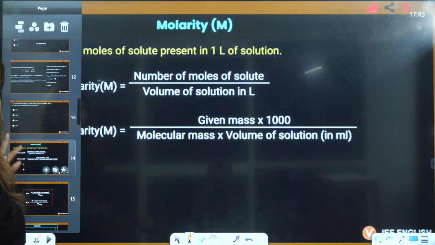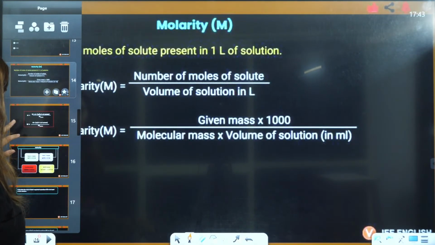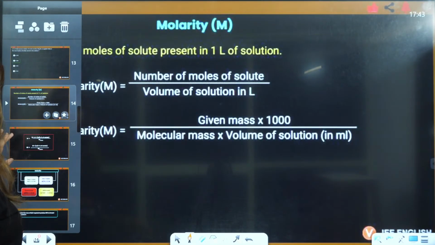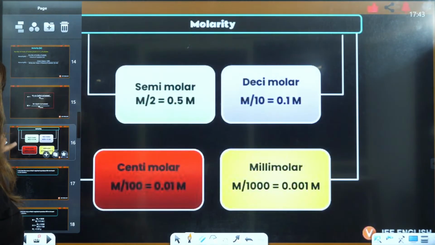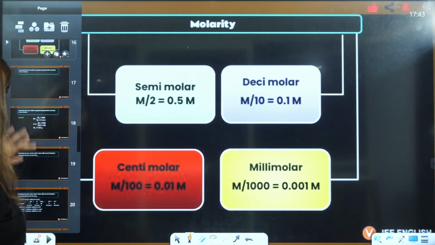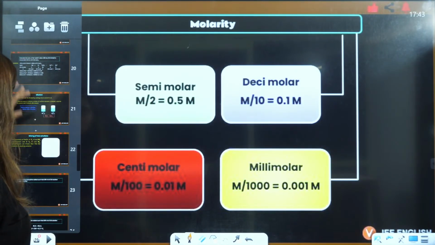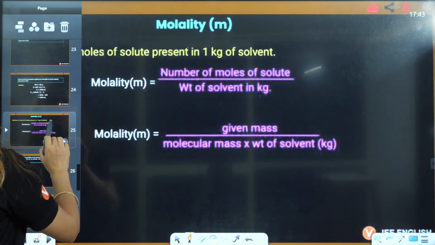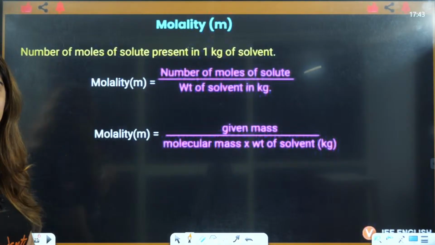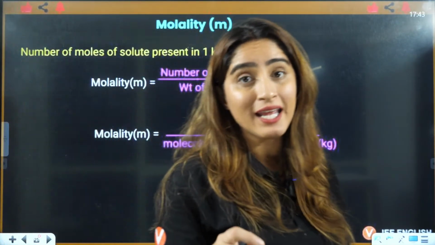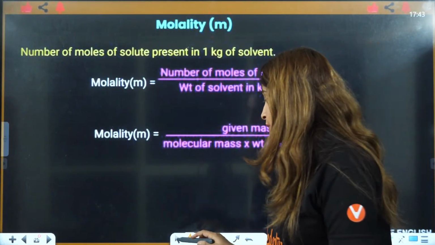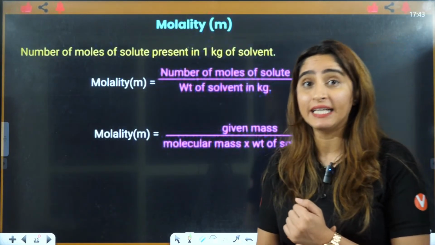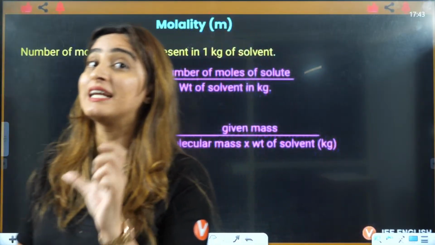Molarity, firstly we have to study. I would want you to study firstly molality, then molarity, then we will discuss the questions, right? So first here it is molality.